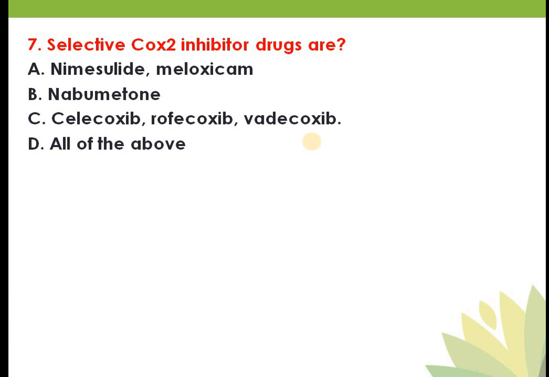But they are not routinely used, not much used. Why? Because of their side effects. Which side effects? They have side effects on the cardiovascular system. They will cause arrhythmia, myocardial infarction, torsades de pointes, an irregular heartbeat. That's why they are limitedly used, but they are very good analgesic anti-inflammatory agents. So you must be able to differentiate between COX1 and COX2.